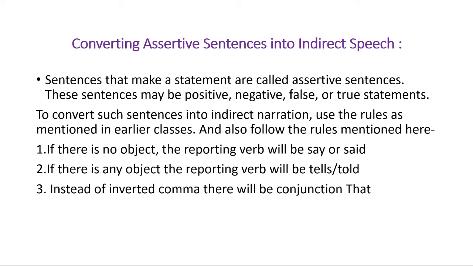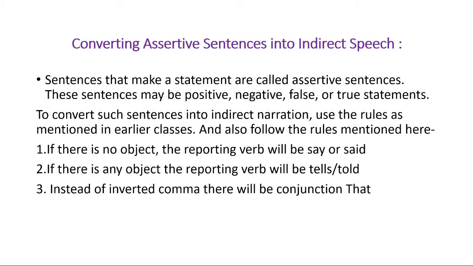We know that there are actually five kinds of sentences. First one is assertive sentence. Second one is interrogative sentence. Then there is imperative sentence. Then there is optative sentence, and then we have exclamatory sentence. But we cannot discuss all these topics in a single class. So in today's class, I would like to discuss first assertive sentences, and then I will discuss interrogative sentences. Both these two types of sentences are very important in our day-to-day use. So I hope these will help you to understand the English language in a better way.